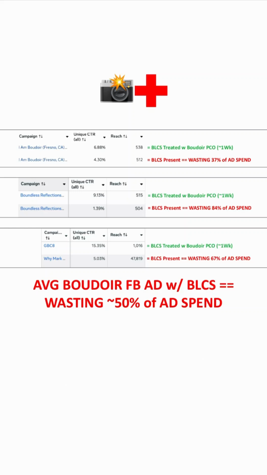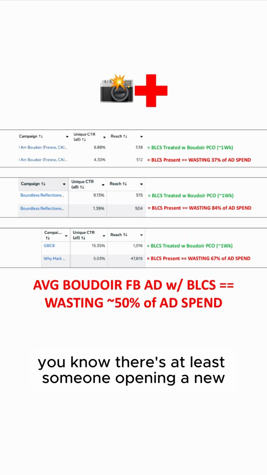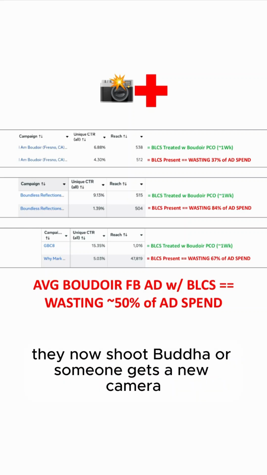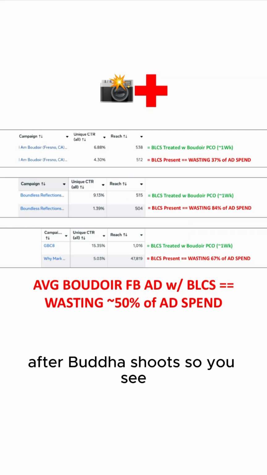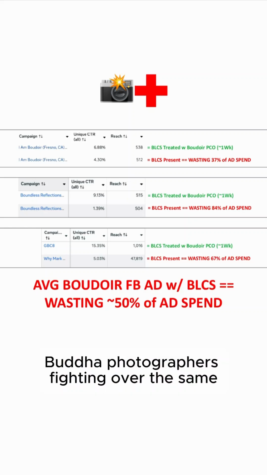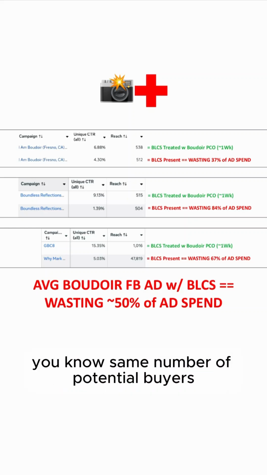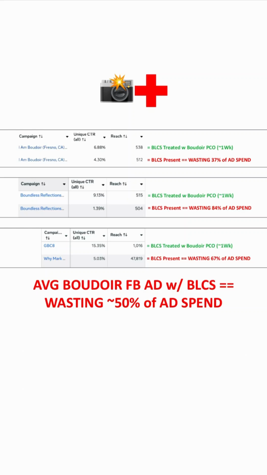Like every time someone gets a new iPhone, there's someone opening a new Google Maps profile saying they now shoot boudoir, or someone gets a new camera and they're saying in the mom groups that they offer boudoir shoots. So you see more and more boudoir photographers fighting over the same number of potential buyers, so it's getting more competitive, harder to stand out. And you also see inflation, cost of living going up, just kind of everywhere.